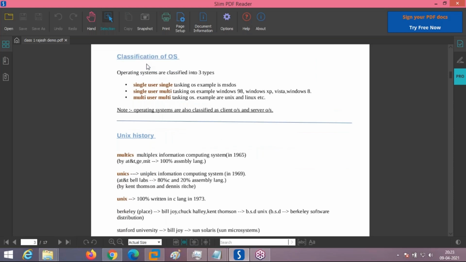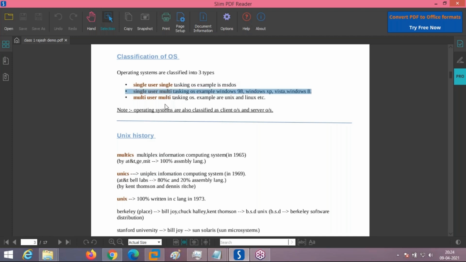Operating systems can be classified as single user, single tasking operating systems. First classification example is MS-DOS. What is the meaning of single user, single tasking? At any point of time, a single user can connect to the operating system, log in and work, and can execute only a single process or task on that operating system. Example is MS-DOS, Microsoft Disk Operating System.